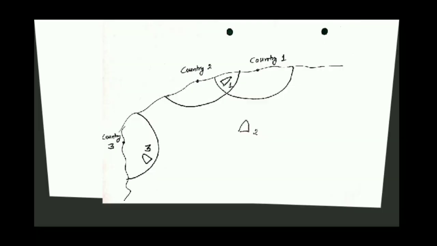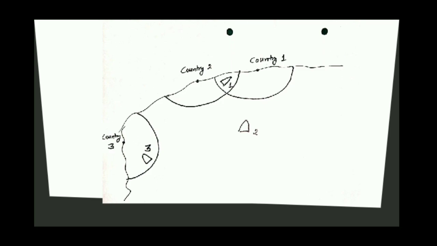The same thing applies for ship 3. Ship 3 is trading in the territorial region of country 3. So the flag state of ship 3 is bound to give the LRIT data to country 3. But if country 1 and country 2 want to fetch data of ship 3, then they will not be able to do that. So this is how the data distribution plan works, this is how LRIT works, and this is highly confidential.